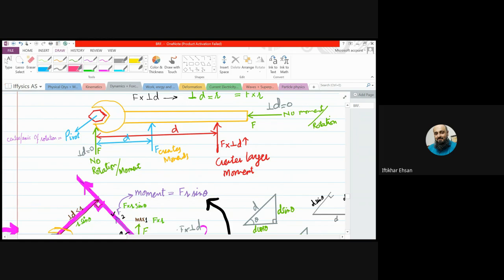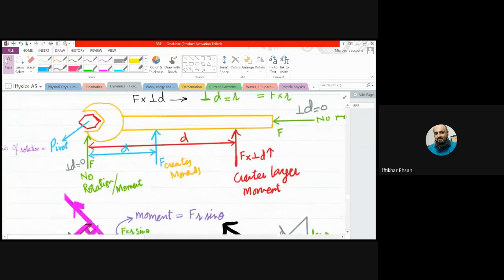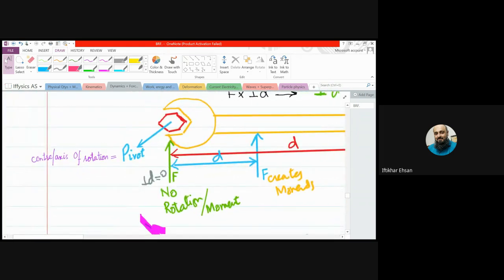First of all, there is a term involved. Whenever there is a turning, there is a center of rotation of the turning. That is called the pivot. That is a very important point. Whenever something turns, it has a center of rotation.